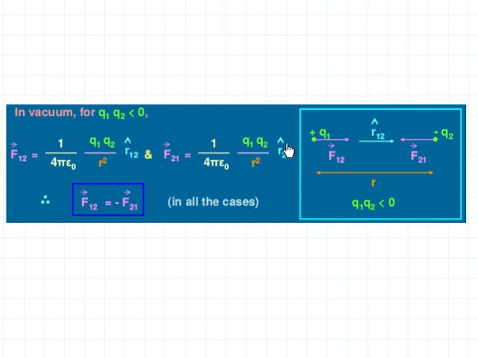Now if you look at r12 and r21, you can see that the magnitude will be the same, but the directions are opposite. r12 is from left to right, but r21 is from right to left. That is, r12 will be equal to minus r21. So you can replace this r12 with minus r21 and you will get, after simplification, F12 is equal to minus F21.